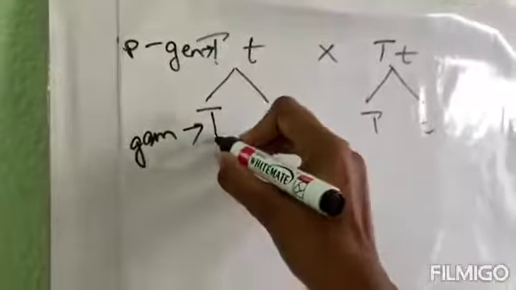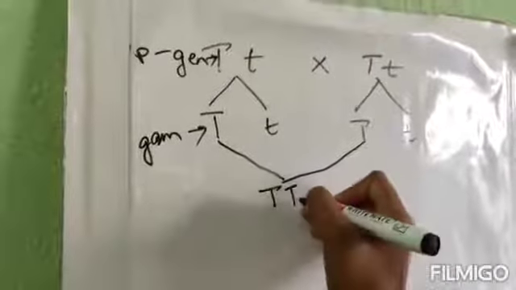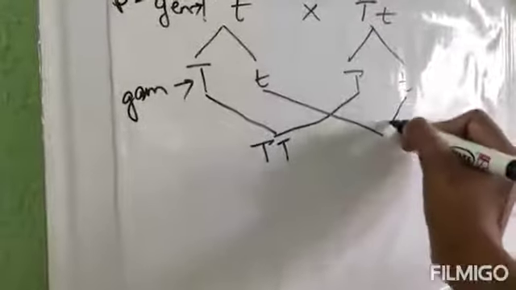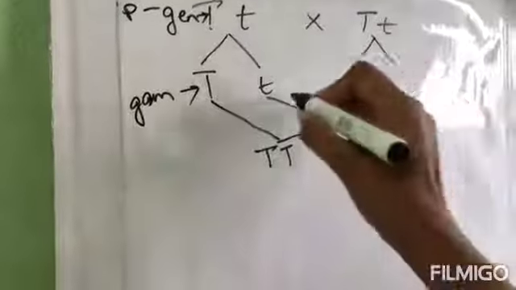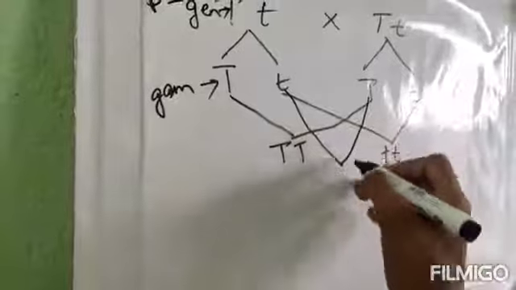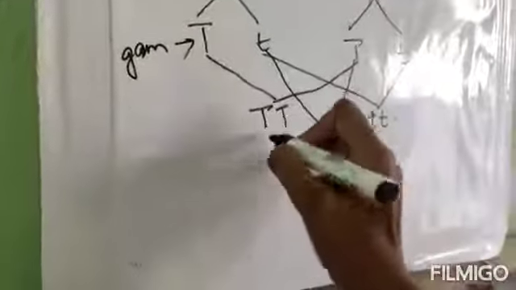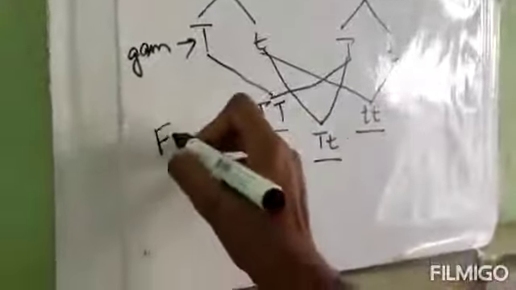So first of all, this capital T will be crossed with this one, so capital T, capital T. Got my point? Small t crossed with small t, so what are we getting? Small t, small t. Again this small t will be crossed with this capital T, so what are we getting? Capital T, small t. So we are getting 3 types of genotype in the F1 generation.